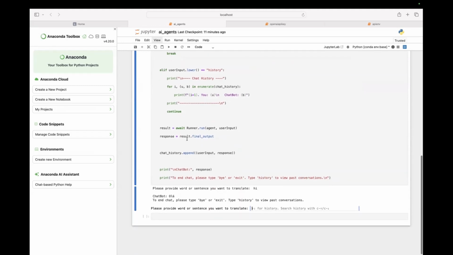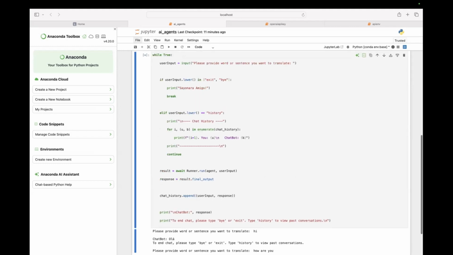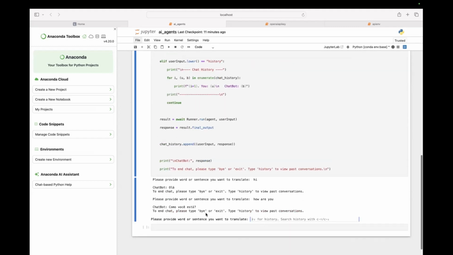Okay, finally it worked. I think the problem was because of the OpenAI API key. And now you understood the importance of this API key, right? So see, it said Ola. Ola is a Portuguese word for saying hi. Then it says como você está? So it's again like how are you in Portuguese.